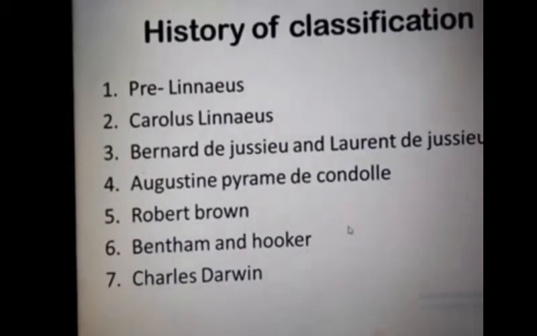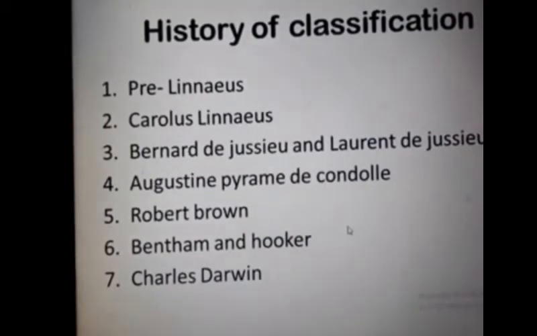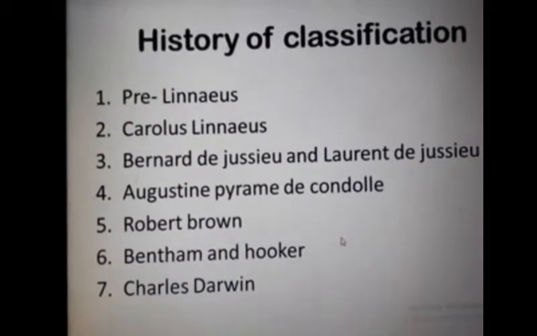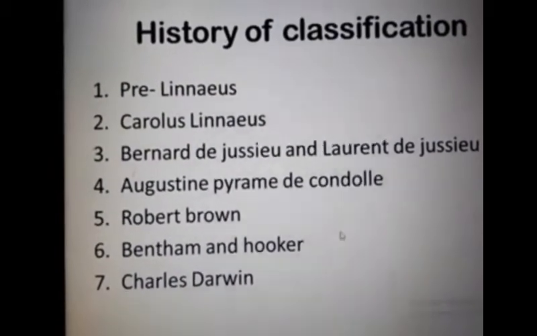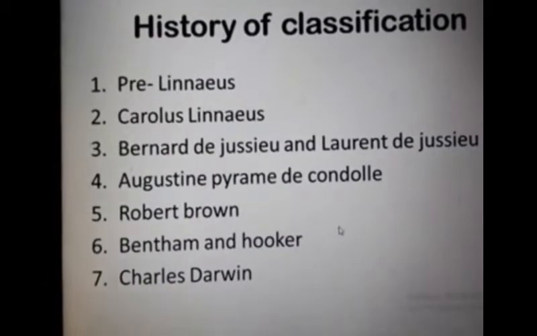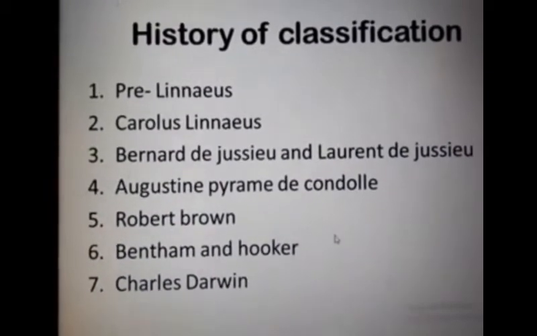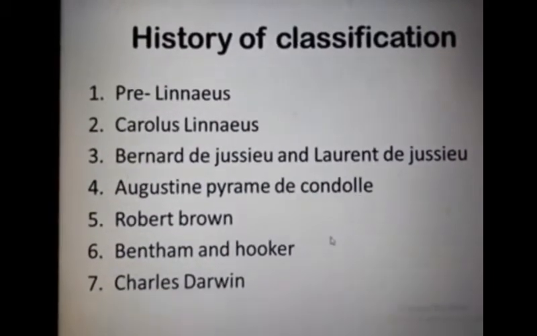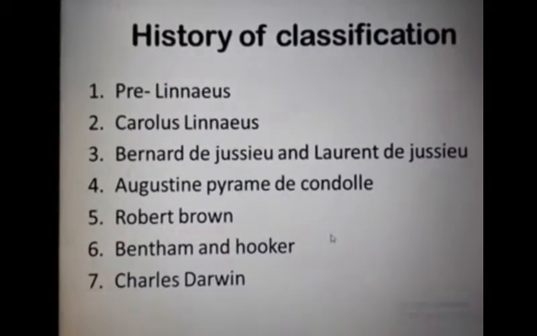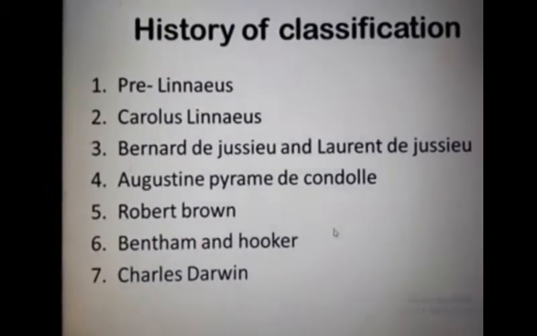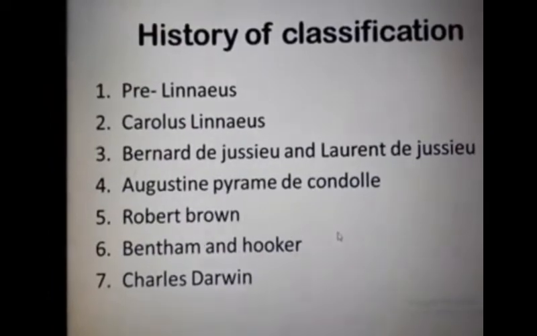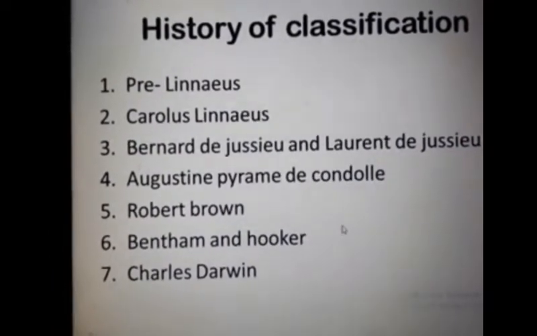Carolus Linnaeus introduced the beginning point and the classification system, along with nomenclature, and his system of classification was named artificial. After Linnaeus, there are other botanists, Bernard de Jussieu and Laurent de Jussieu. They tried to improve the system of classification of Linnaeus. They introduced the natural system of classification.